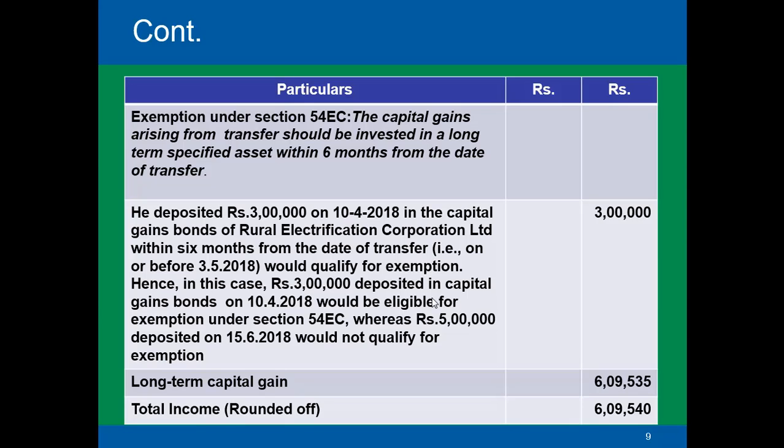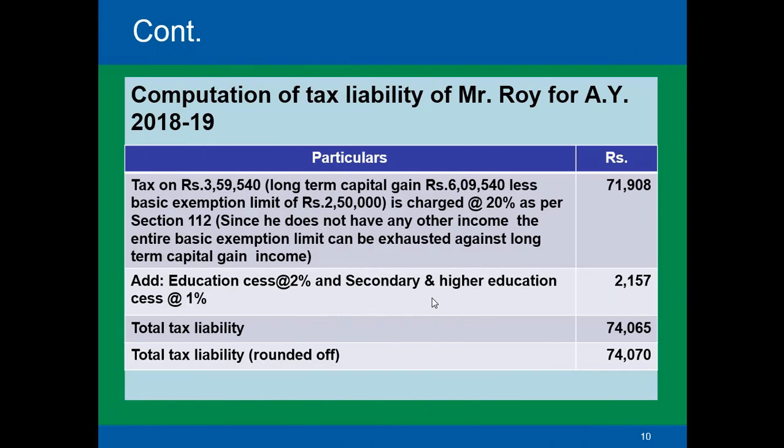So the long-term capital gains then would be 20 lakhs 9,535 minus 7 lakhs minus 4 lakhs and minus 3 lakhs. So that comes to long-term capital gain of 6 lakh 9,535, which can be rounded off to 6 lakh 9,540.